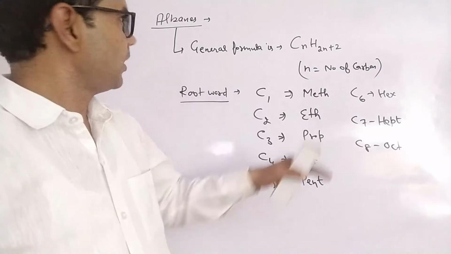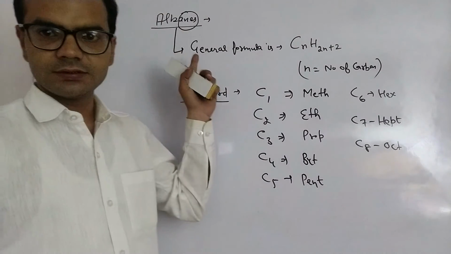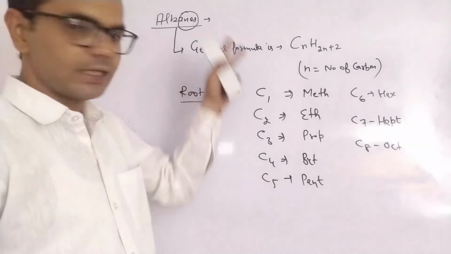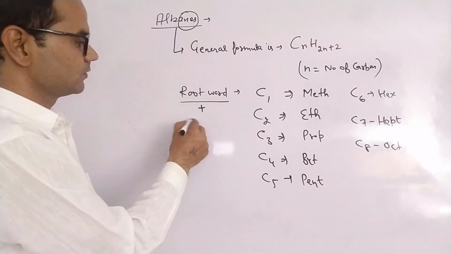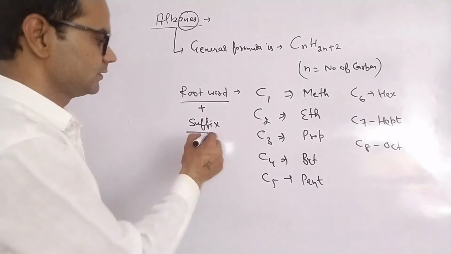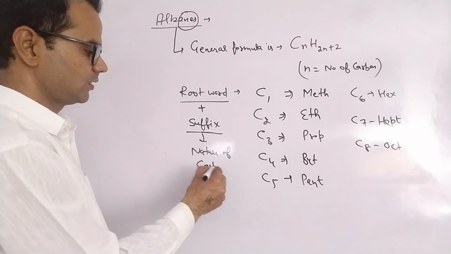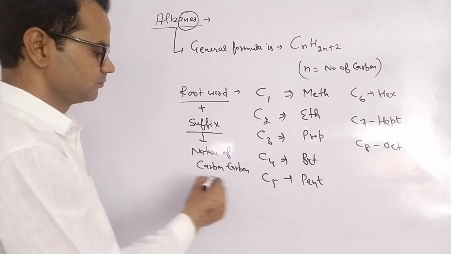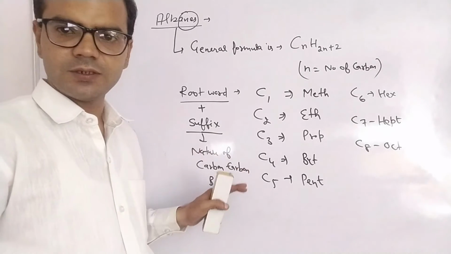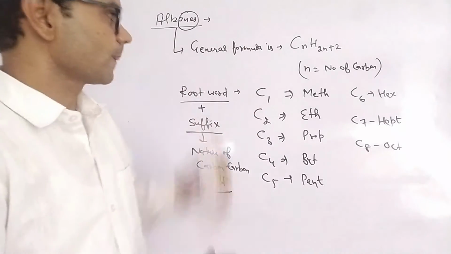And if a compound belongs to alkane, then ane is the suffix of that compound. So root word plus suffix. The suffix indicates the nature of the carbon-carbon bond. So let's draw a series of alkanes.